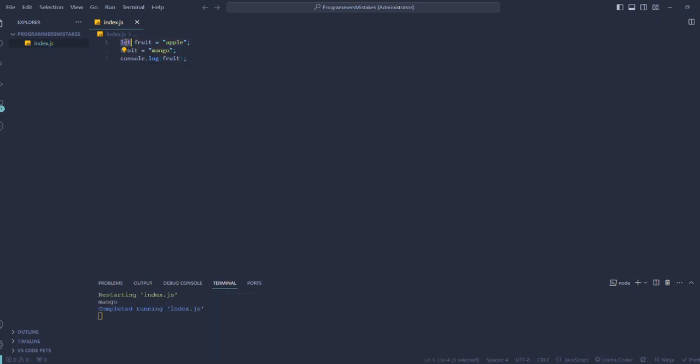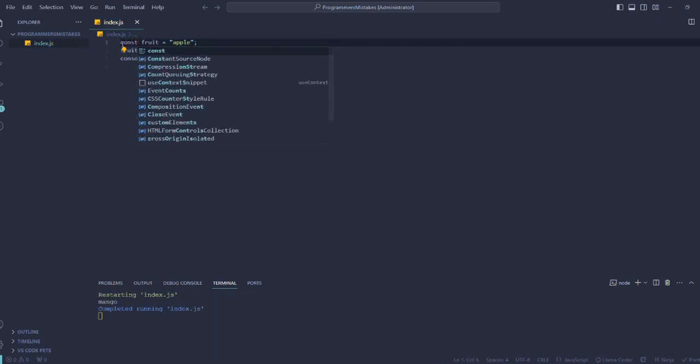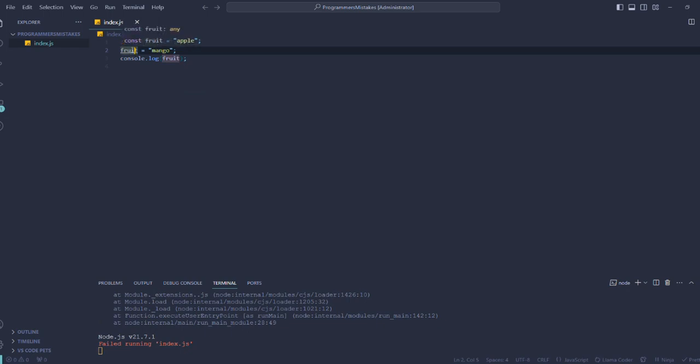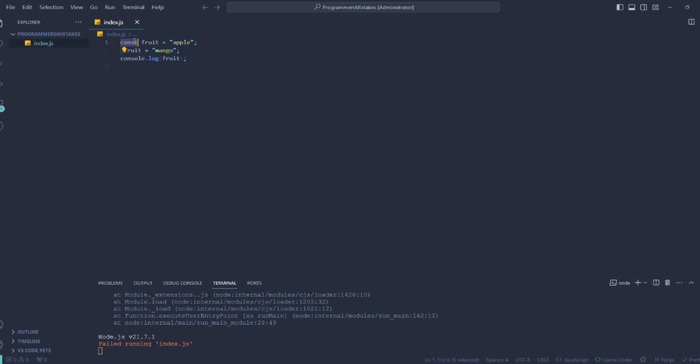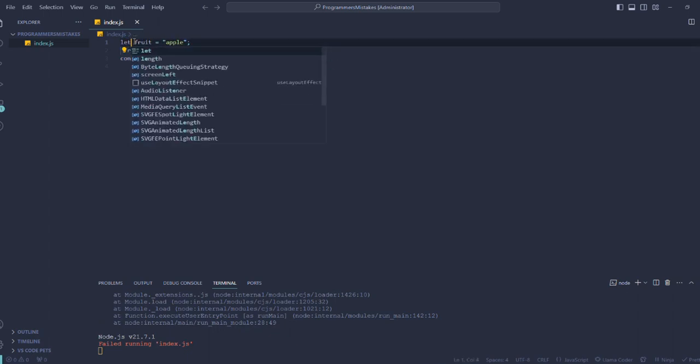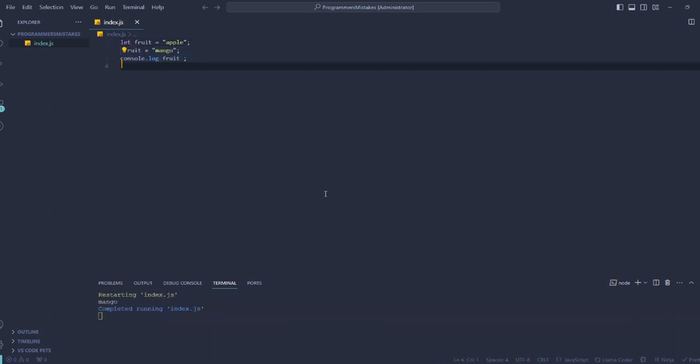The next problem comes up with the let keyword. You might think, what's the problem with the let keyword, because it is not redeclarable. But the problem is it is updatable. Most of the variables we use in our project don't need any update, but let allows you to update, and you can sometimes update the variable by mistake. That's why only use the const keyword, and when you see that you need to update a variable, then just go to that variable and convert it to let. This seems stupid at first, but it is a good practice and can sometimes save you hours of debugging.